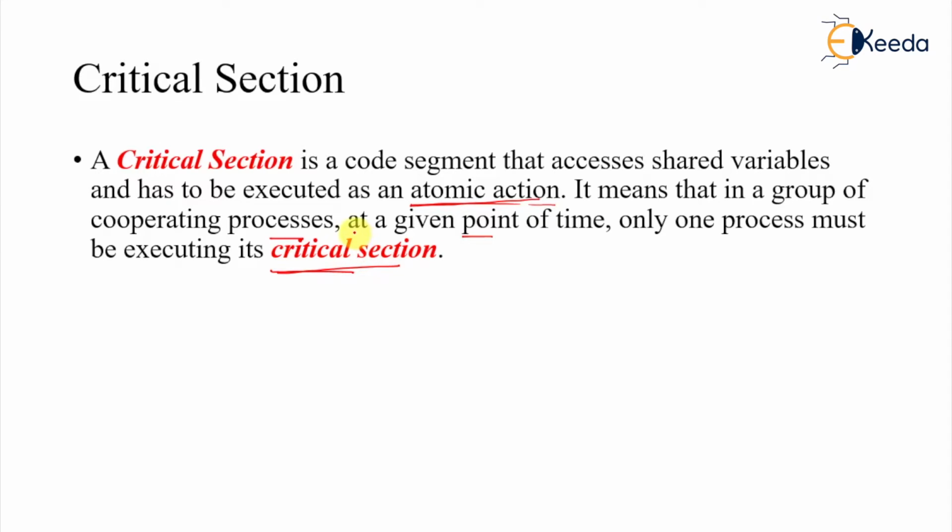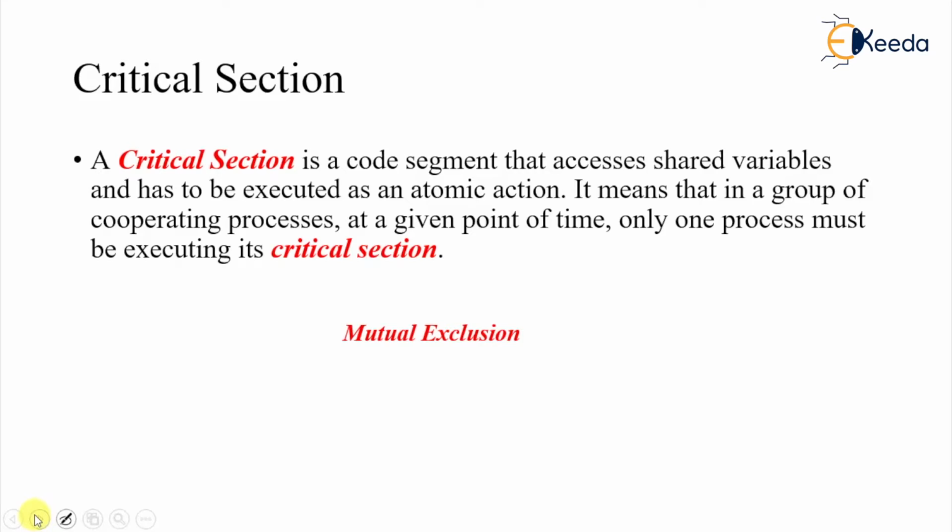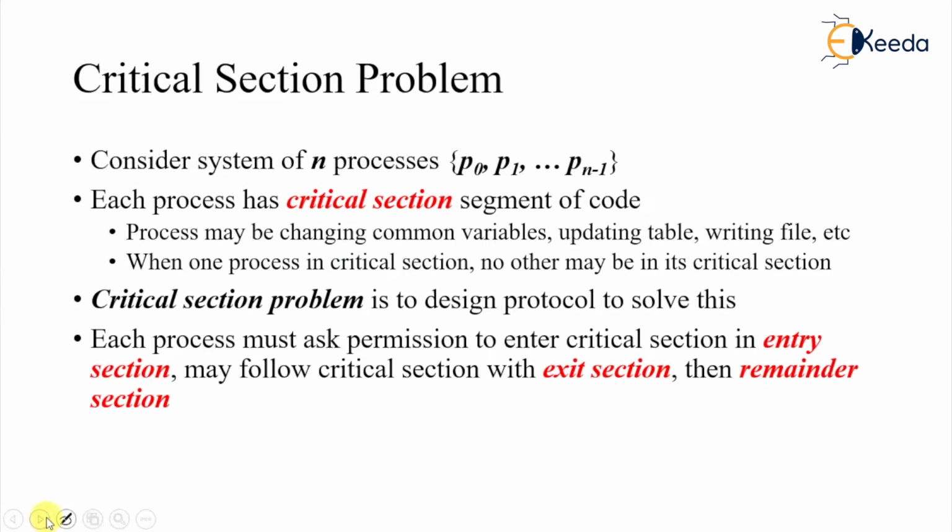So what is the critical section? It is a code segment that accesses the shared variable. That is the one line statement of what exactly the critical section is. Now this is the requirement: the statement that only one process must be executing in the critical section is called mutual exclusion. We want only one process to execute, in a mutually exclusive manner.